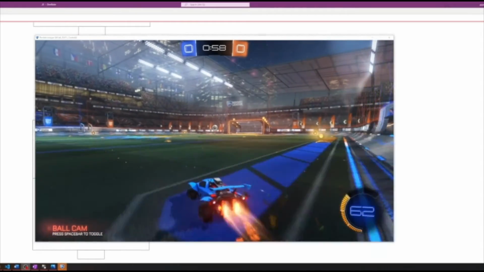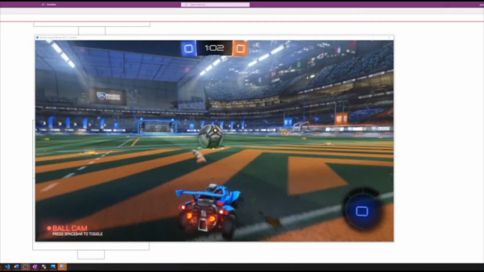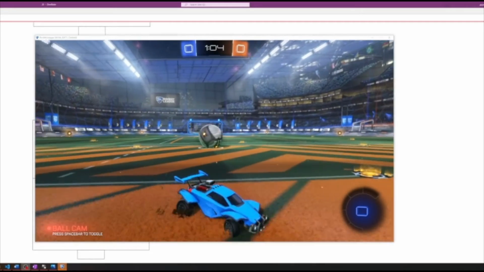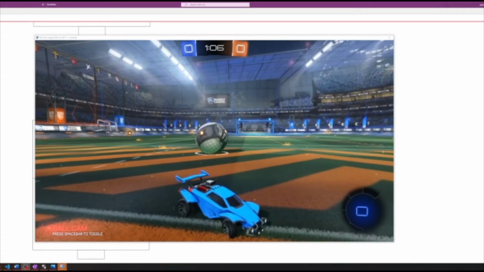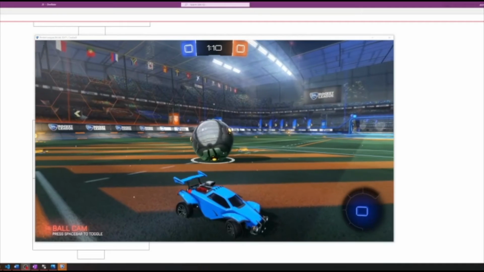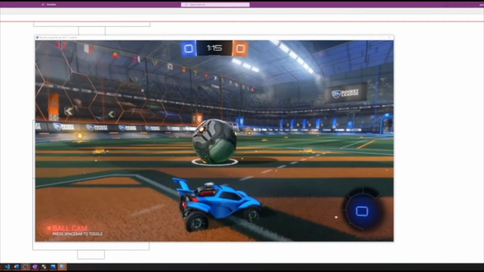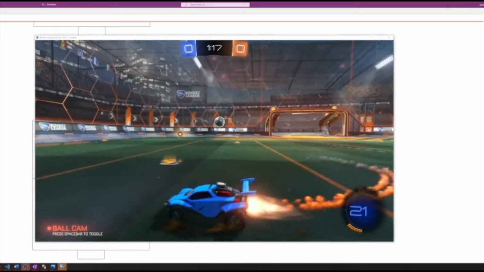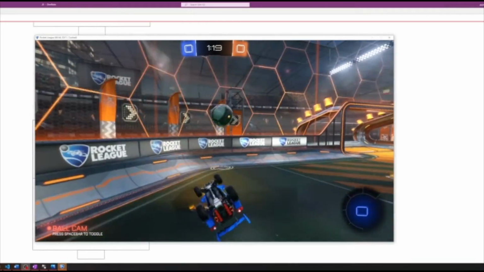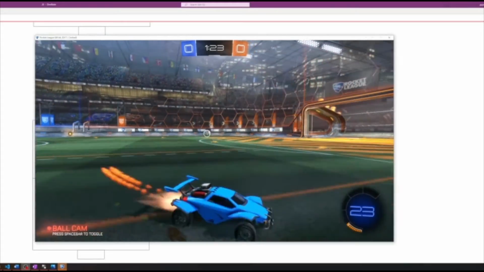Initially you can see that the car is moving towards the ball, so it's definitely trying to minimize that distance penalty first. The interesting thing that you're going to see here in one of these episodes is that the car is now leading the ball, meaning that it's moving in the direction that the ball is moving. So it gets in front of the ball and it tries to maintain a distance away from it while matching the speed of the ball.